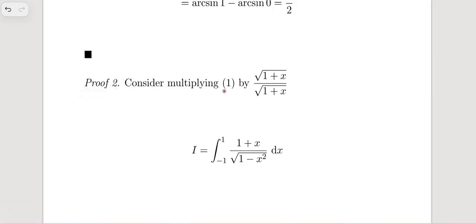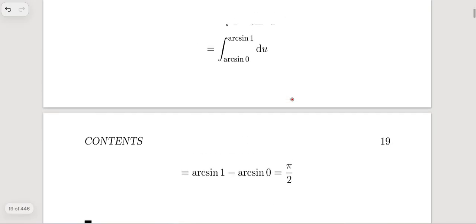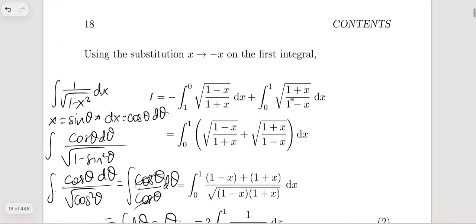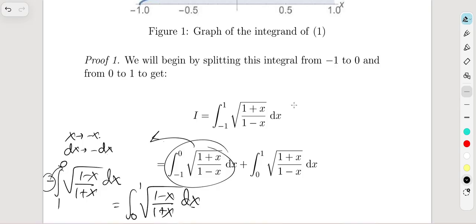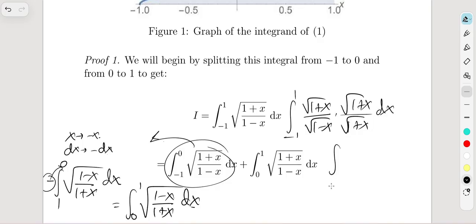We can multiply that integral by the square root of 1 plus x over the square root of 1 plus x. Let's just check this out. So we have the integral from negative 1 to 1 of the square root of 1 plus x over the square root of 1 minus x, times the square root of 1 plus x over the square root of 1 plus x, dx. In the numerator we would only have 1 plus x, and in the denominator we would have the square root of 1 minus x squared, right?